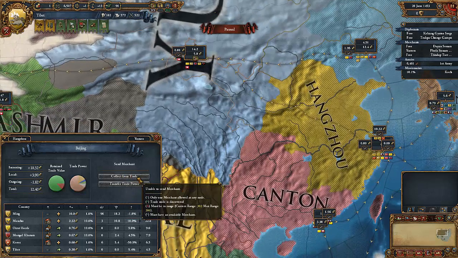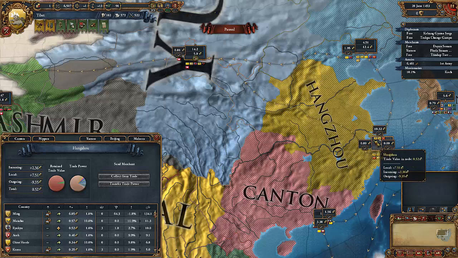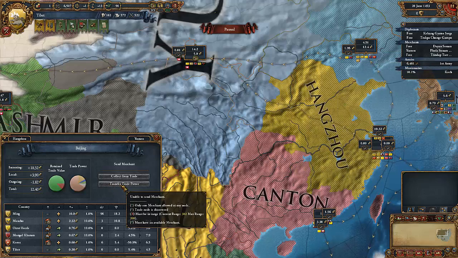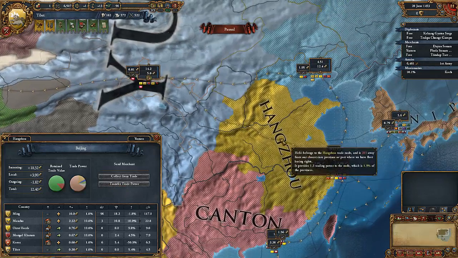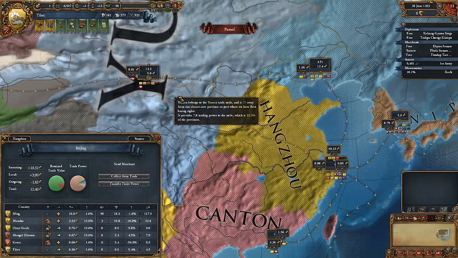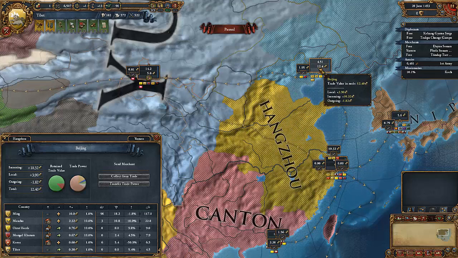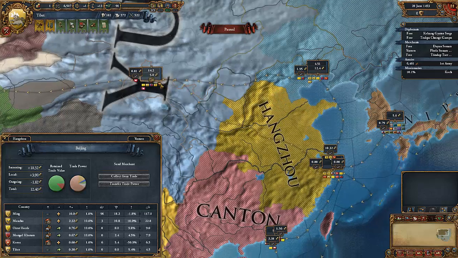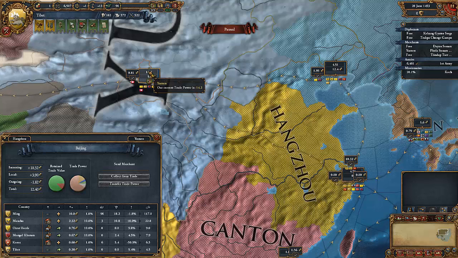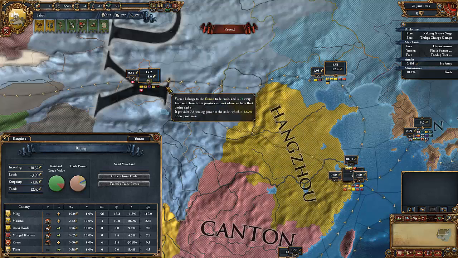Now what I would like to do is send 2 merchants, one to the Hangzhou trade node, and the other one to the Beijing trade node, and just send them to go and transfer trade power. If you can see these arrows, they actually point in the direction where the trade flows. So if we had a merchant here, we can tell them to push trade down towards the Yumen trade node. And that would be great, because that means that our trade node would become more valuable and we'd collect more income from there.